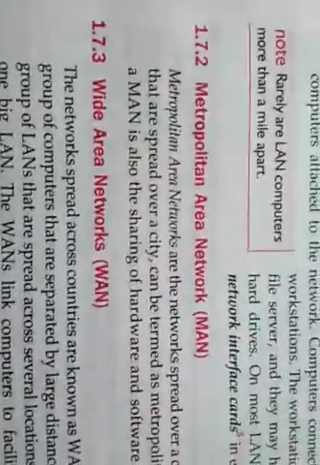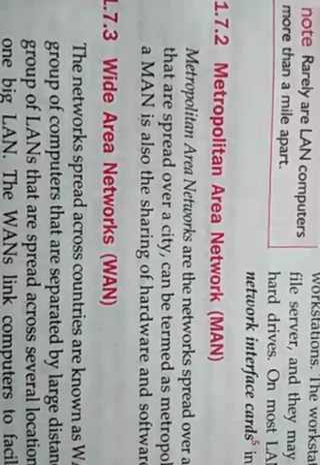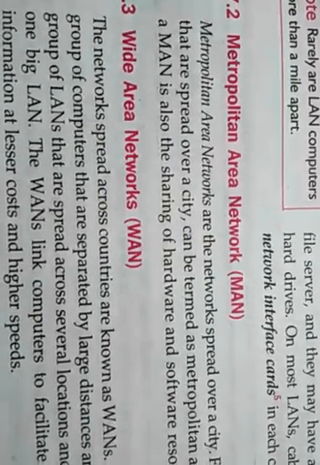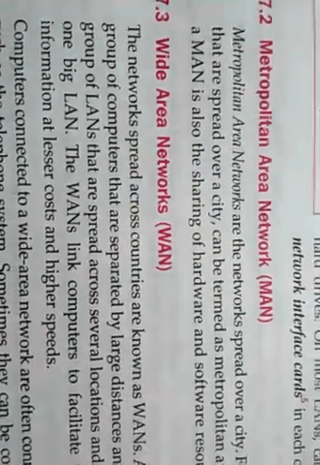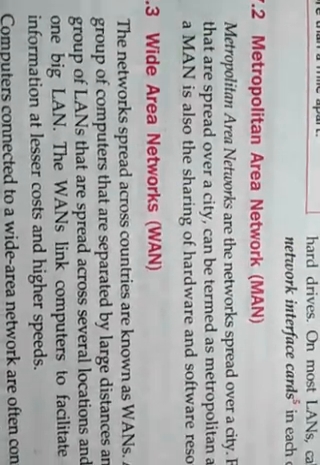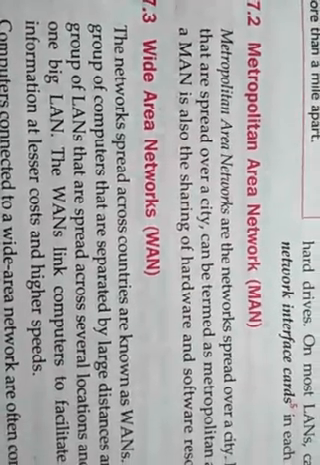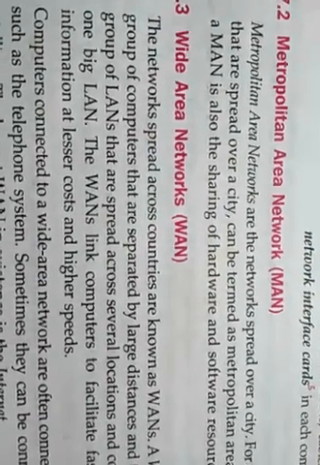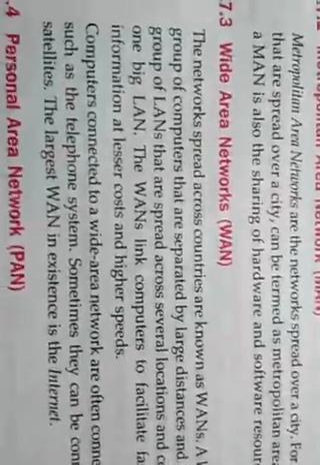The next network is the metropolitan area network. This network mostly covers the area of a city. That's why it is called metro. The range of this network is approximately 100 kilometers. The main advantage of this network is that we can connect dissimilar systems in it. This is also used for sharing hardware and software resources.